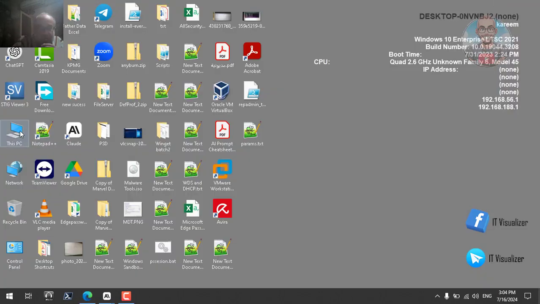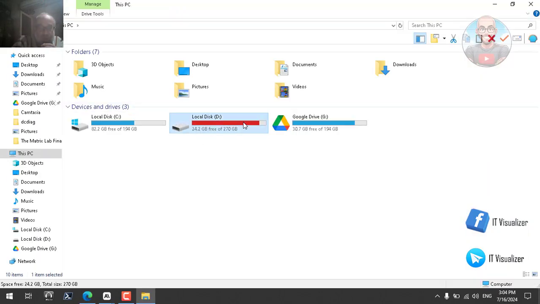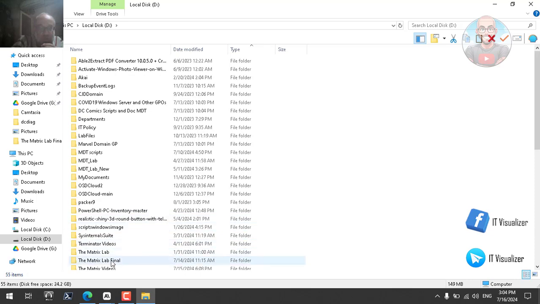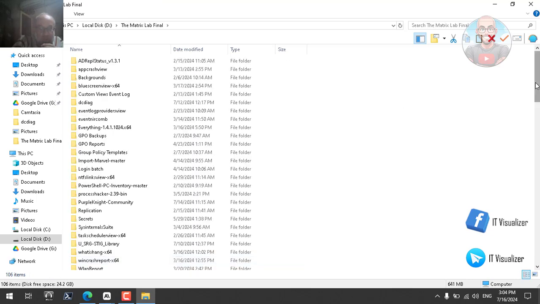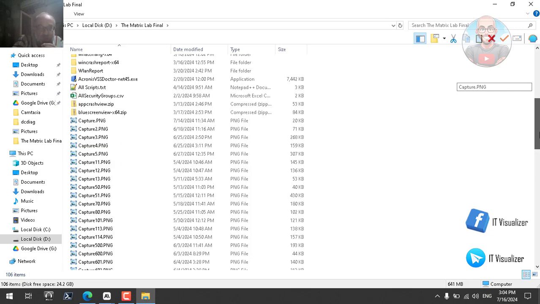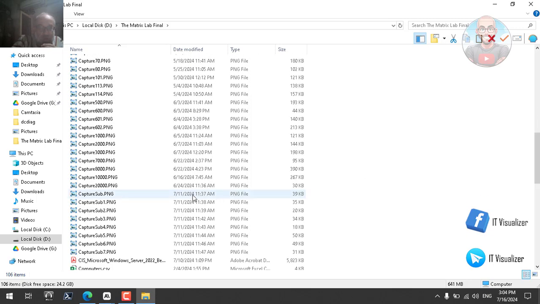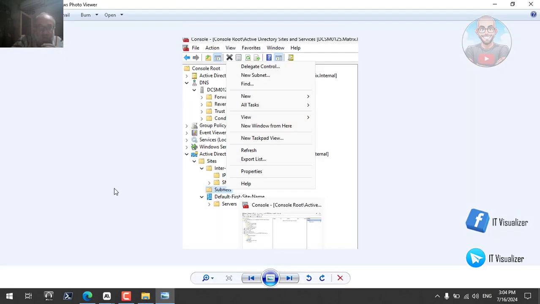I will open this one and show you some screenshots concerning how we solved this problem. If we go there one by one, this is the first thing. First of all, we need to go to Active Directory Sites and Services and go to the subnets, right click and tell it new subnet. Because here I have my default first site name, this site doesn't have a subnet attached to it. So what we need to do is go and add a subnet.